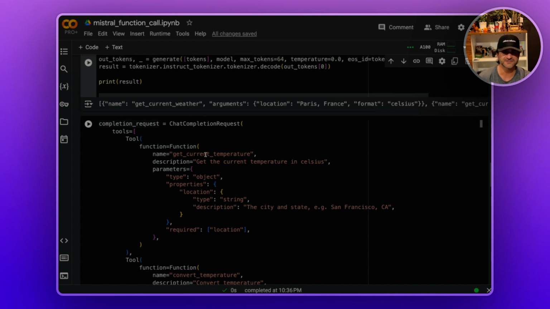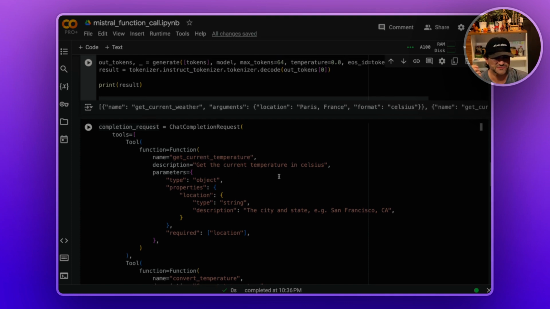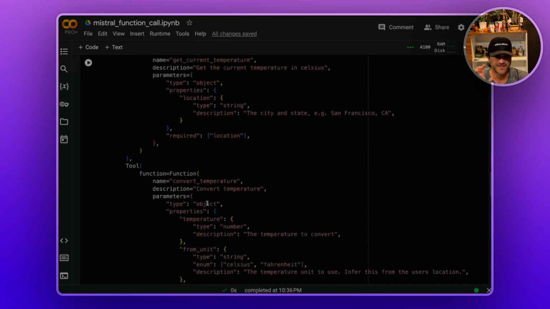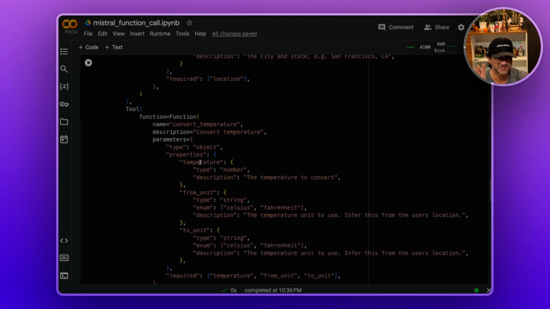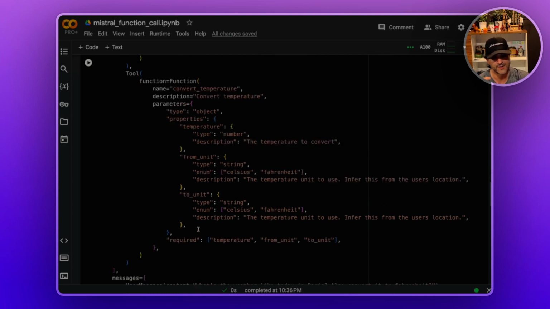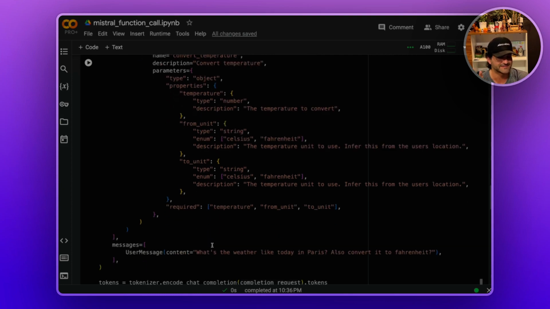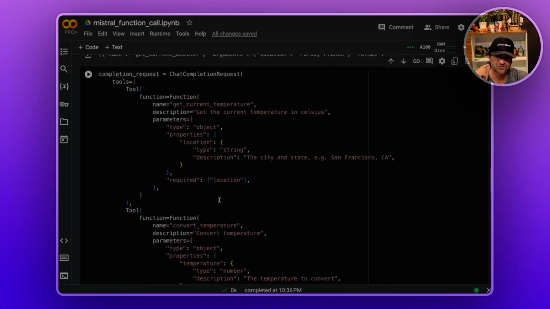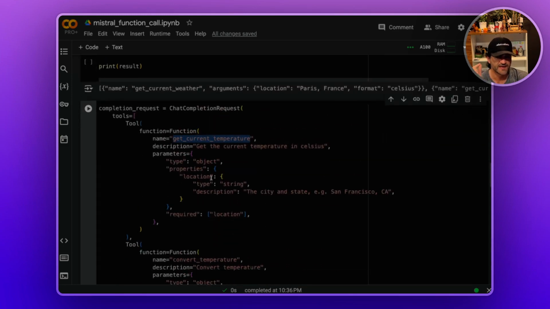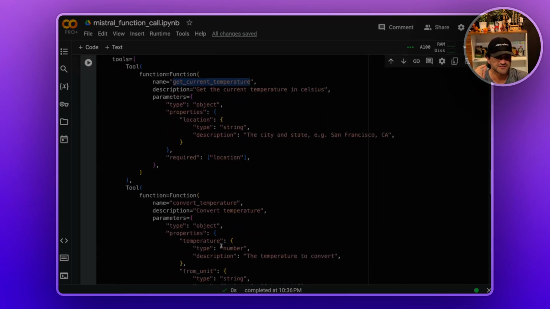Then I started to try dependency between functions. I changed the first function to get current temperature, in Celsius. I removed the format, so I just want the Celsius here. Then I added another one, convert temperature, which has three parameters: temperature, from unit, to unit. Now I can ask a question like, what's the weather like today in Paris? Also convert it to Fahrenheit. So it should pick up the first one, and then also this one, but the value of the temperature here is dependent on the answer of the first function.